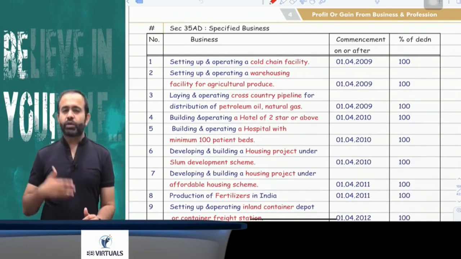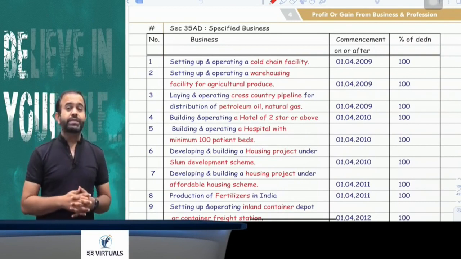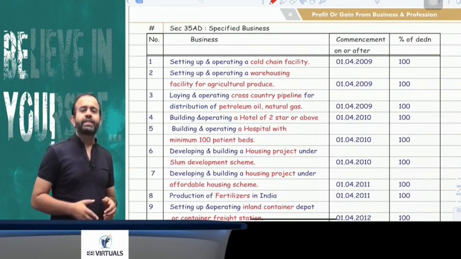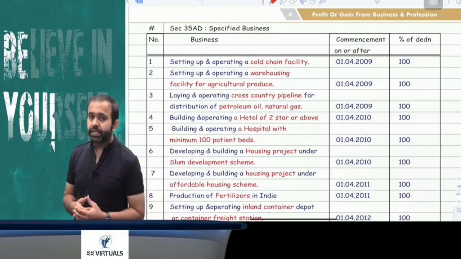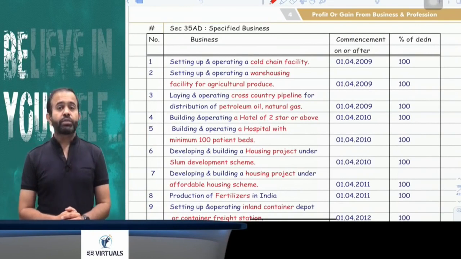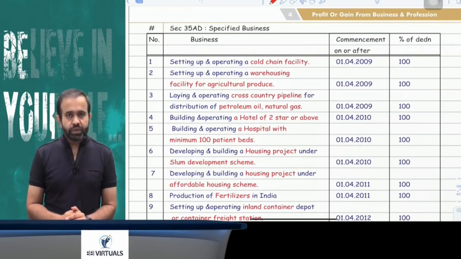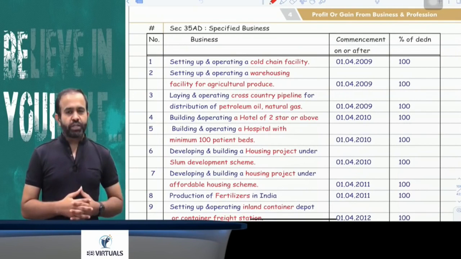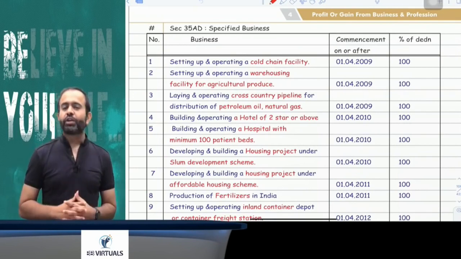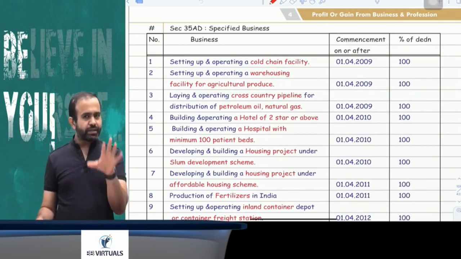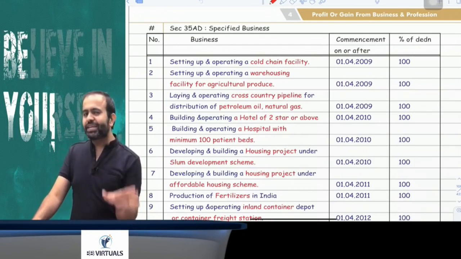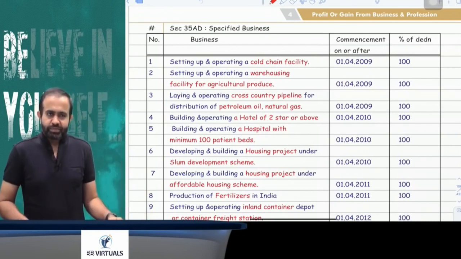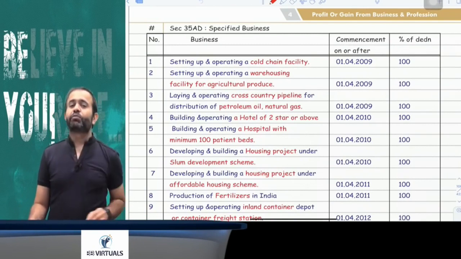So what are the 14 businesses? Everyone, just pay attention. First business is a cold chain facility for agriculture produce or fish product or meat product. Second is a warehousing facility for agriculture produce. Third is a petroleum and natural gas pipeline. Next is a hospital of 100 beds or more, or a hotel of 2-star or above category, housing project under slum redevelopment or housing project under affordable housing scheme, production of fertilizer in India, beekeeping, bee honey and bee wax business. After that, container depot and container freight station.